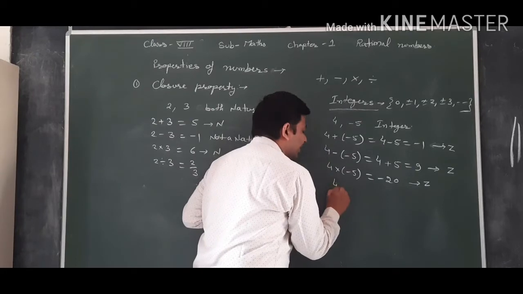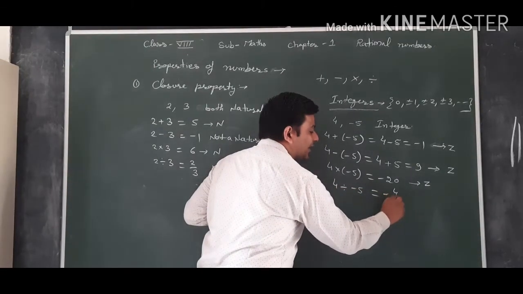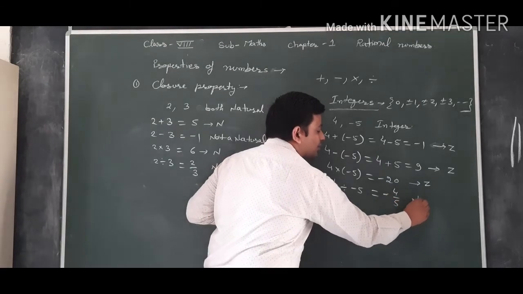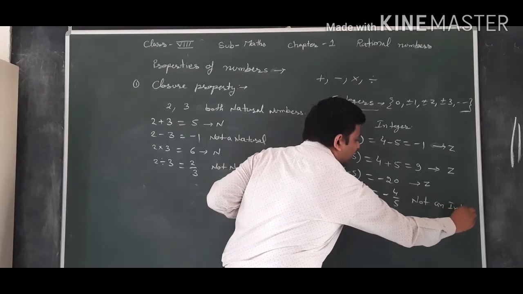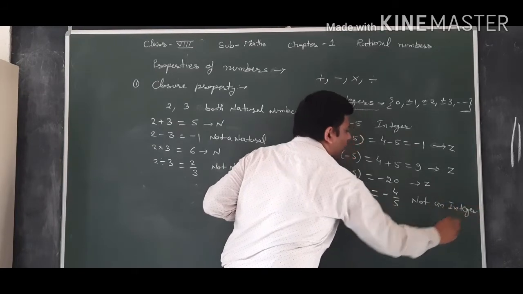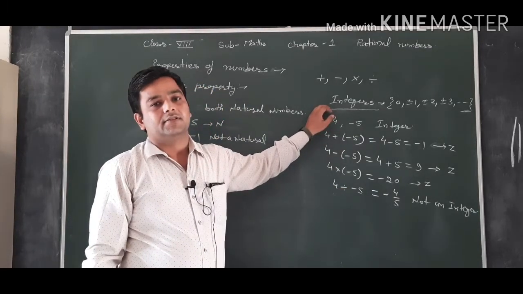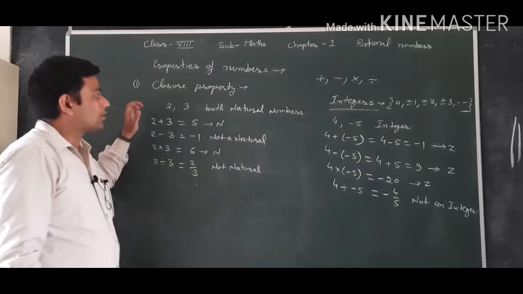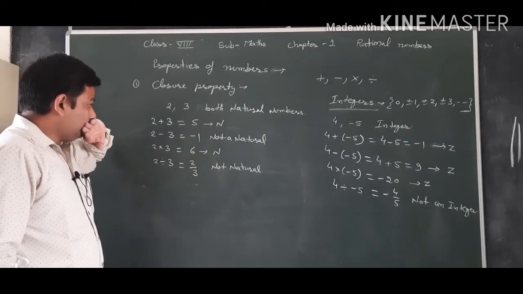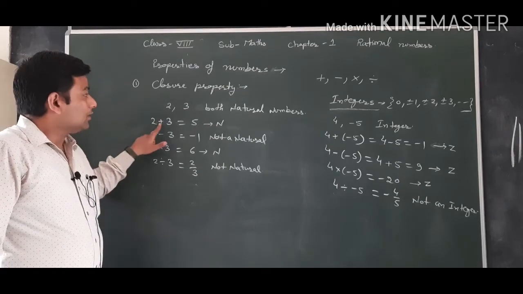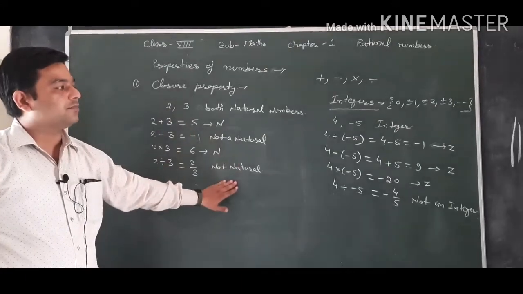integers. Then 4 divided by minus 5, we will get 4 upon minus 5 or minus 4 upon 5. It is not an integer, it is in the form of p upon q. That means it is a rational number. That shows that division is not closed in integers. Division doesn't verify the closure property in integers. So addition, subtraction, multiplication verify the closure property in integers, but division is not closed in integers.